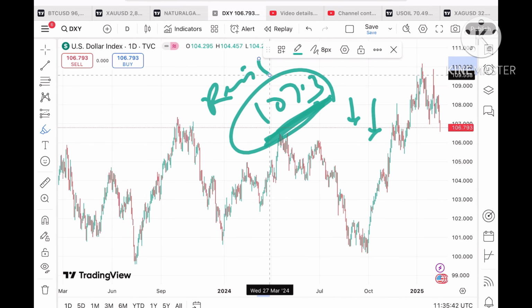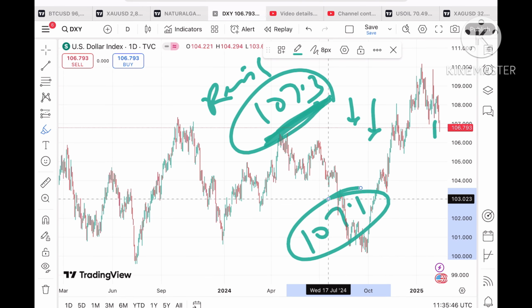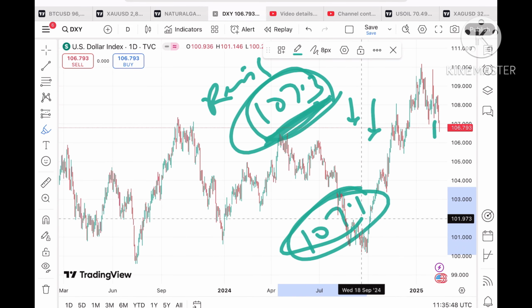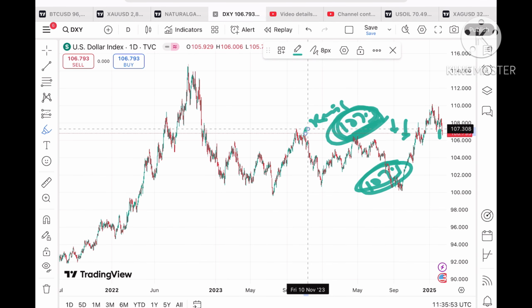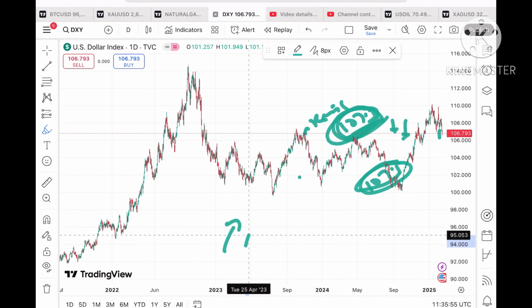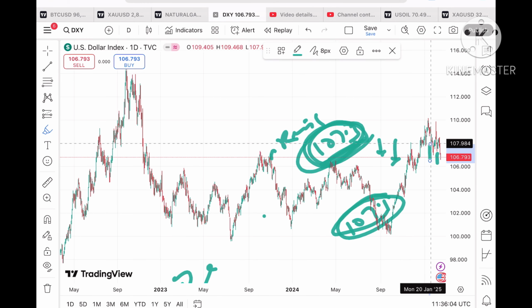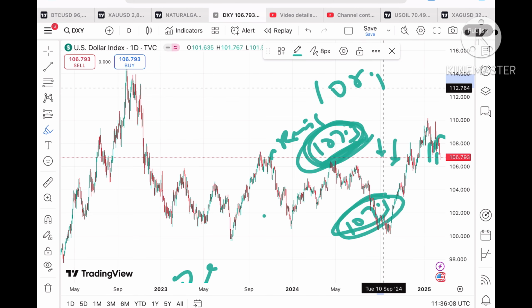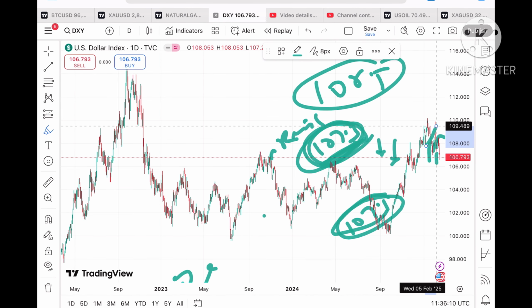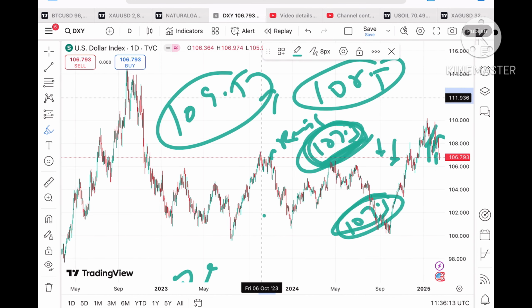Suppose it starts sustaining this level, it will go towards 107.1, and after this level it can touch 107.3. Once it starts sustaining above 107.3, we can see it will go further upside towards 107.9 to a level of 108.5. Once it starts moving above this level, there is a probability of touching 109.5, and then further upside we can see.